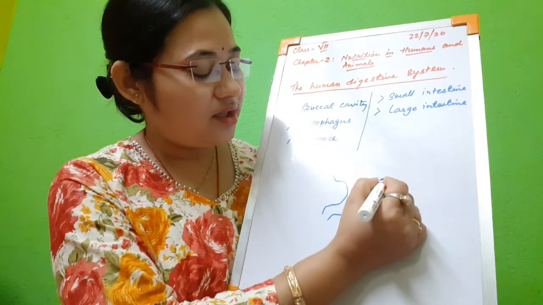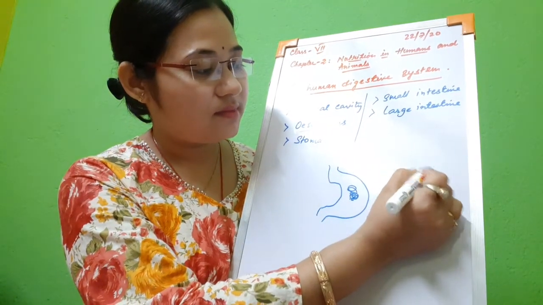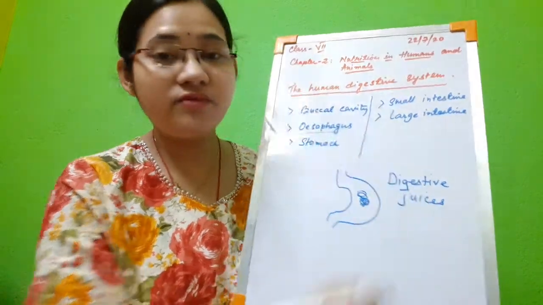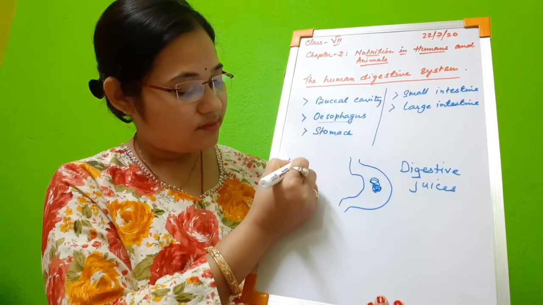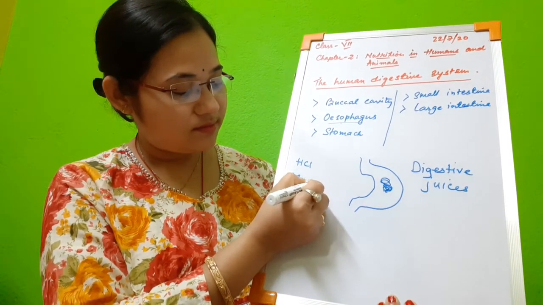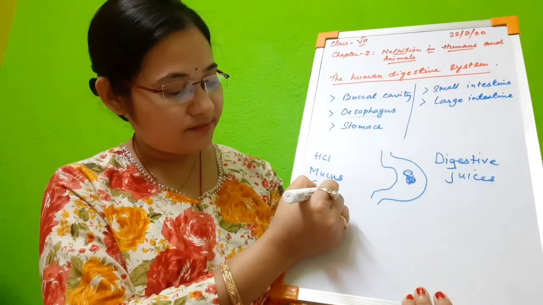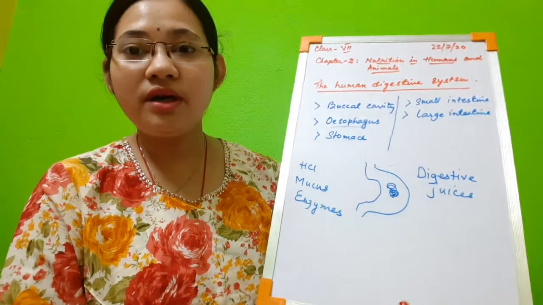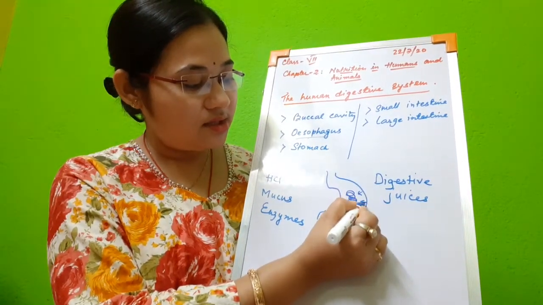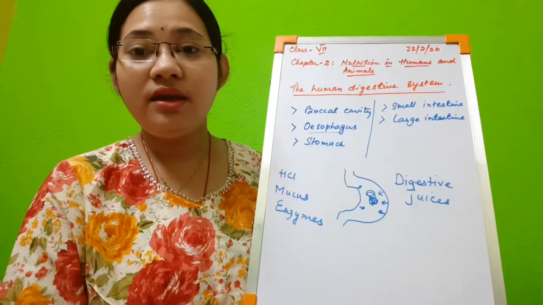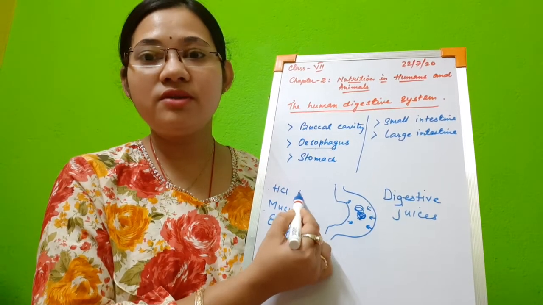Now the stomach secretes digestive juices. What are these digestive juices made up of? These digestive juices are made up of 3 things. The first one is HCl, next one is mucus, and enzymes. So digestive juice is secreted by the inner linings of the stomach, and it consists of 3 things: HCl, mucus, and enzymes. Now let us see one by one what is the function of HCl.